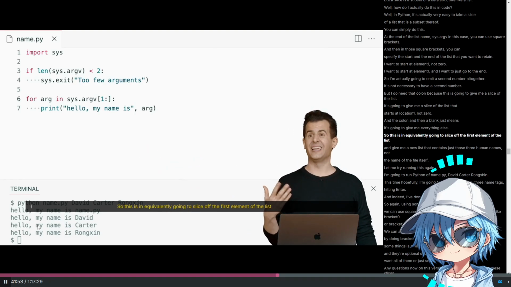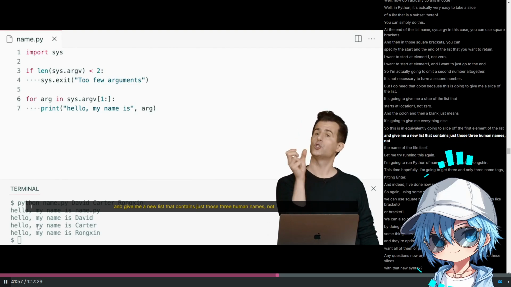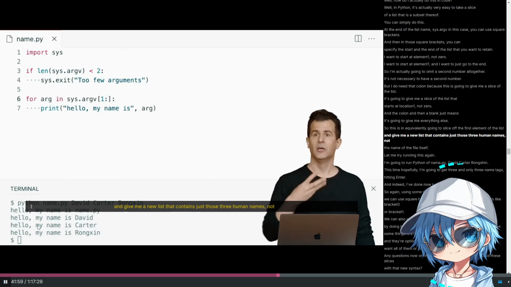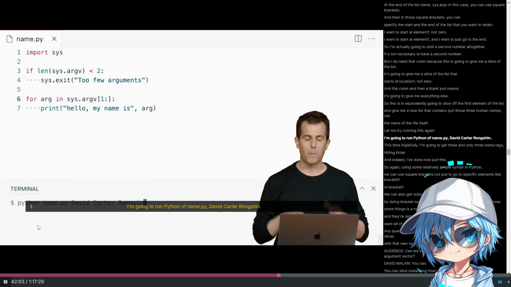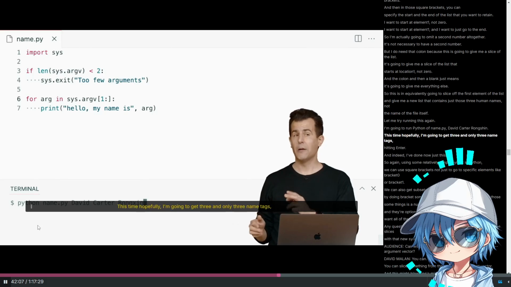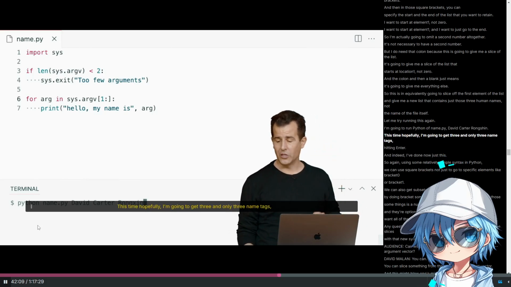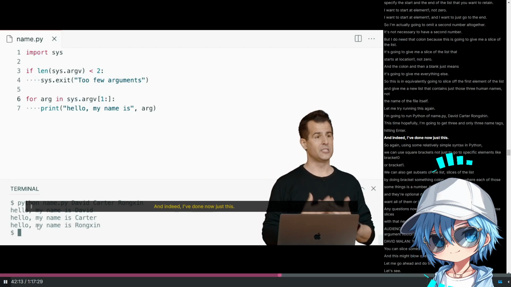So this is equivalently going to slice off the first element of the list and give me a new list that contains just those 3 human names, not the name of the file itself. Let me try running this again. I'm going to run Python of name.py, David, Carter, Rongshin. This time, hopefully, I'm going to get 3 and only 3 name tags. Hitting enter, and indeed, I've done now just this.